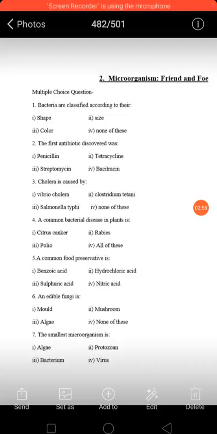An edible fungi is mold, mushroom, algae, or none of this. So edible fungi is mushroom only. Mold, it's not edible fungi, and algae, it does not belong to the category of fungi. So correct option is mushroom.